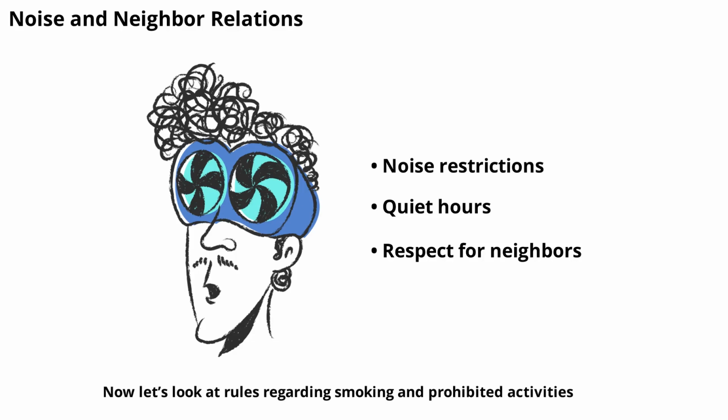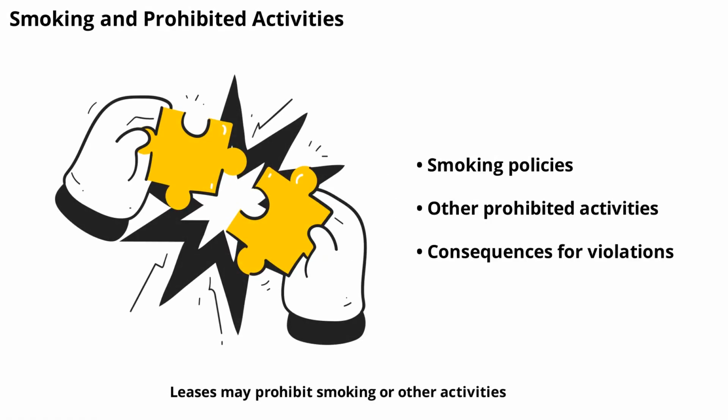Now, let's look at rules regarding smoking and prohibited activities. Leases may prohibit smoking or other activities that could damage the property or disturb others. Some buildings are entirely smoke-free, while others allow smoking in designated areas. Other prohibited activities might include illegal drug use, running a business from home, or keeping hazardous materials. Violating these rules can result in fines or eviction. Always review your lease for a list of prohibited activities.